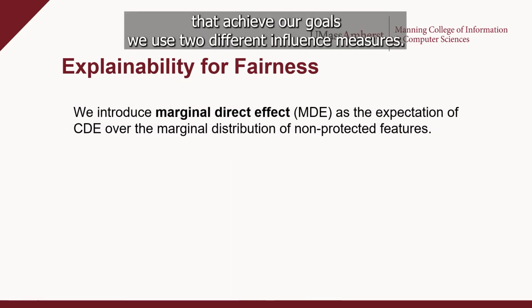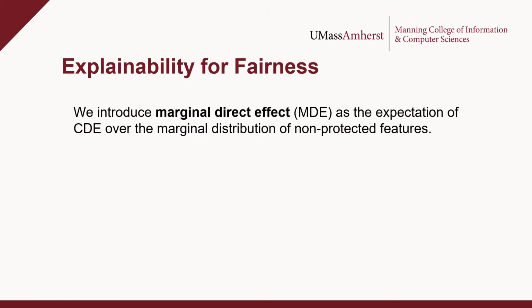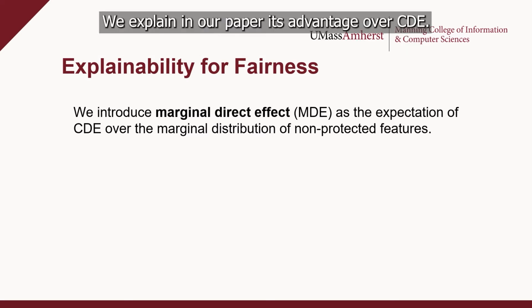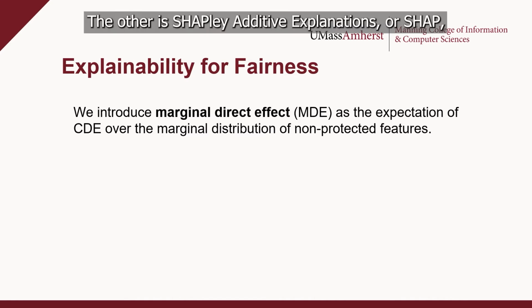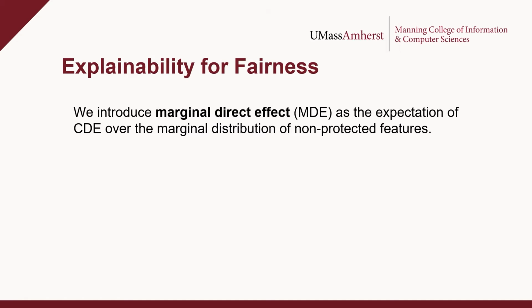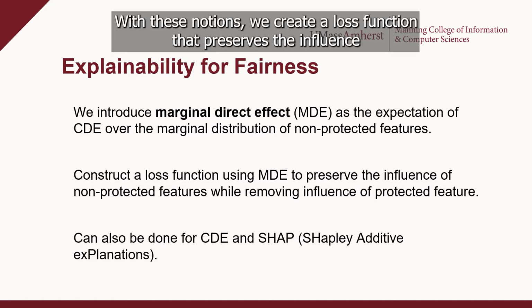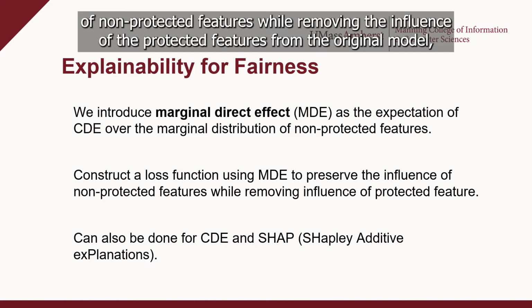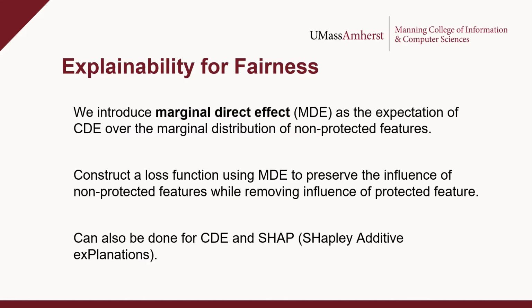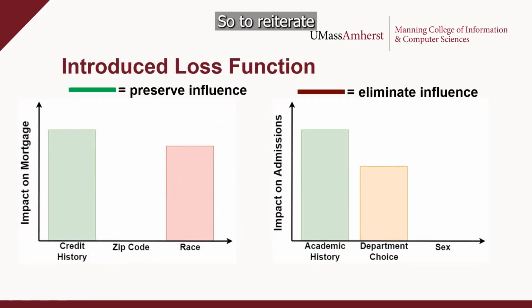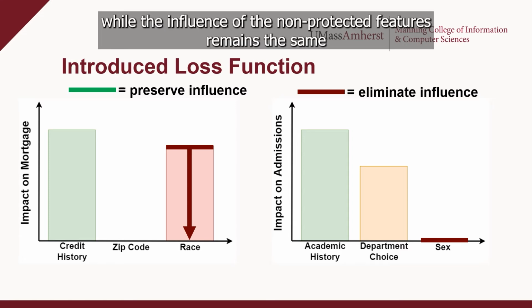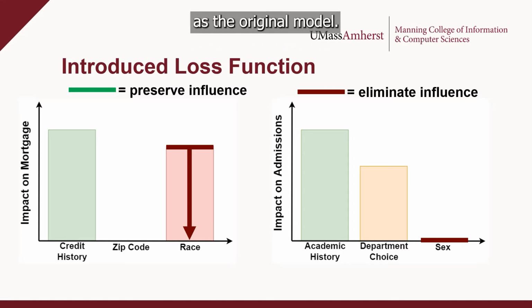To create loss functions that achieve our goals, we use two different influence measures. One is a marginal version of CDE that we introduced called marginal direct effect, or MDE. We explain in our paper its advantage over CDE. The other is Shapley additive explanations, or SHAP, which is one of the most popular explainability measures from the literature. With these notions, we create a loss function that preserves the influence of non-protected features while removing the influence of the protected features from the original model, or in other words, to prevent direct and induced discrimination. So to reiterate the goal of our loss function, we want the influence of the protected feature to be 0, while the influence of the non-protected features remains the same as the original model.